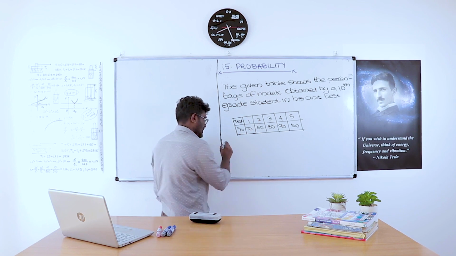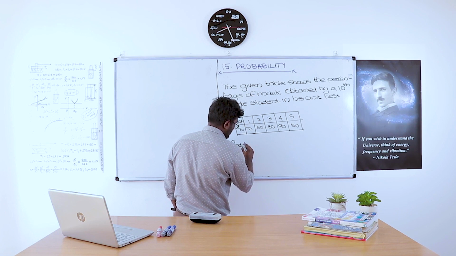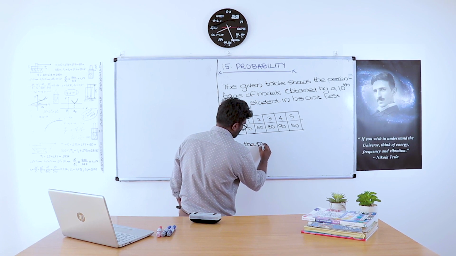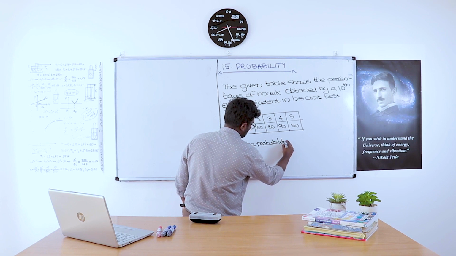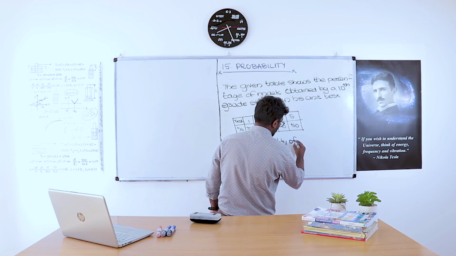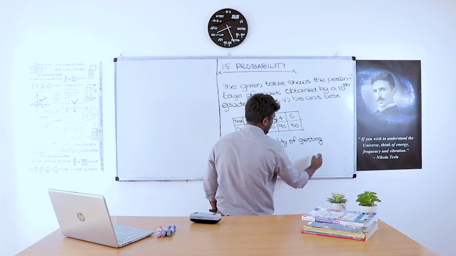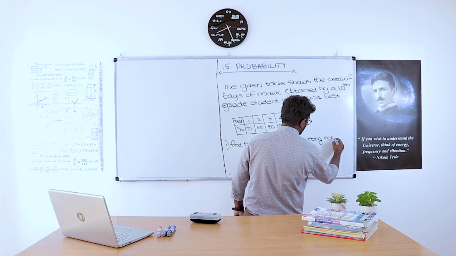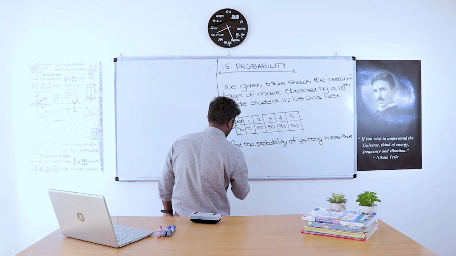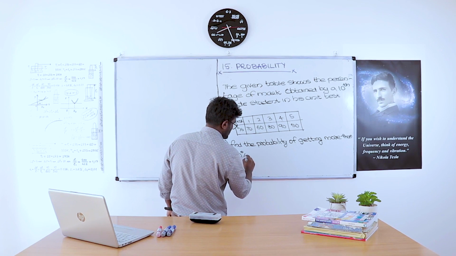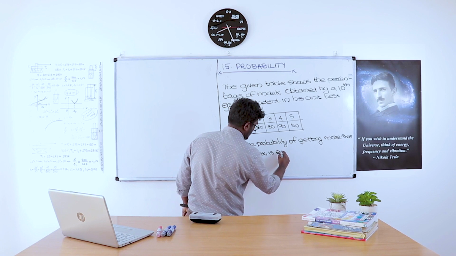Such that the first question is, find the probability of getting more than 60 percentage marks in exam.